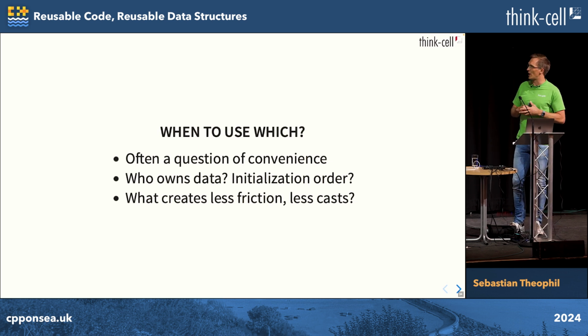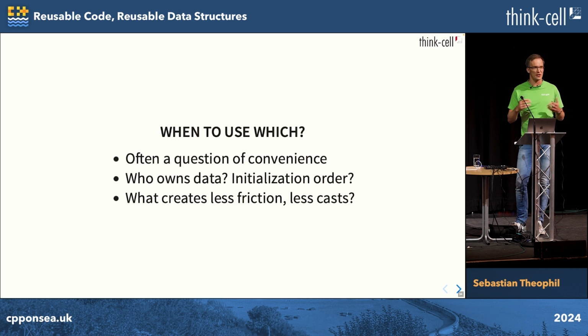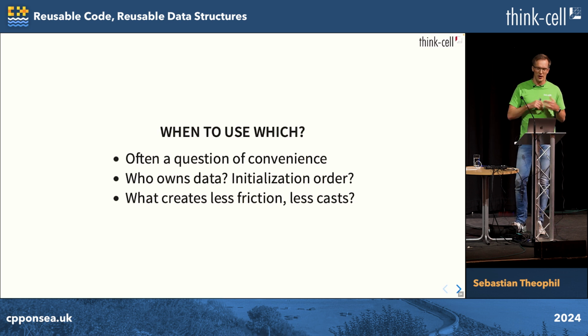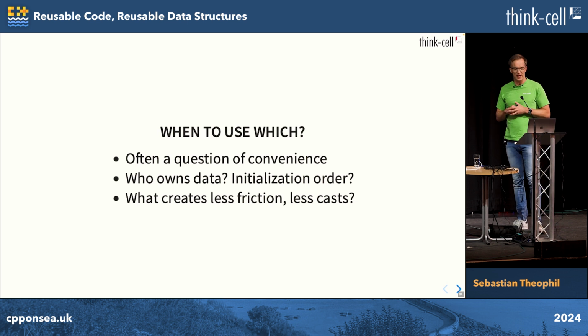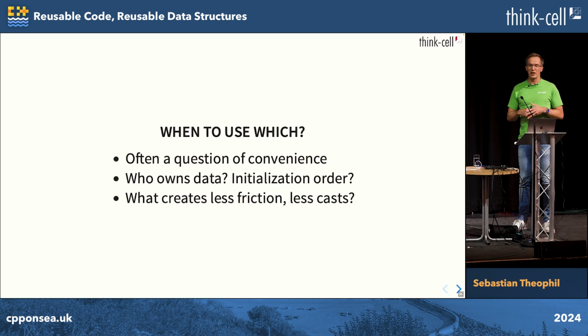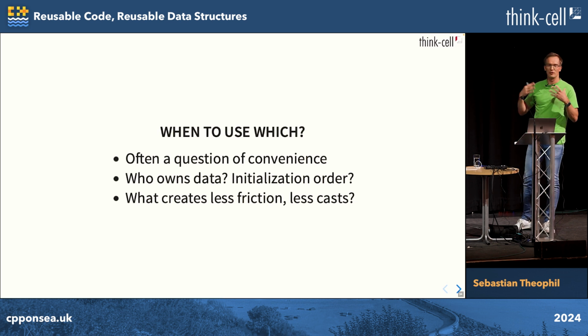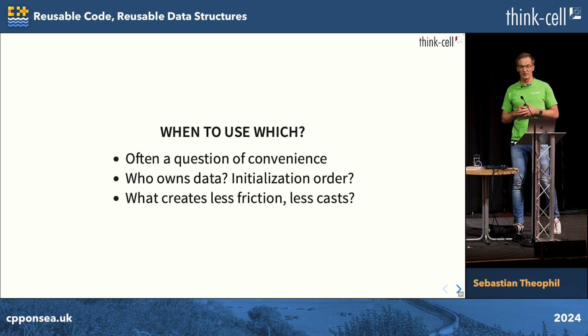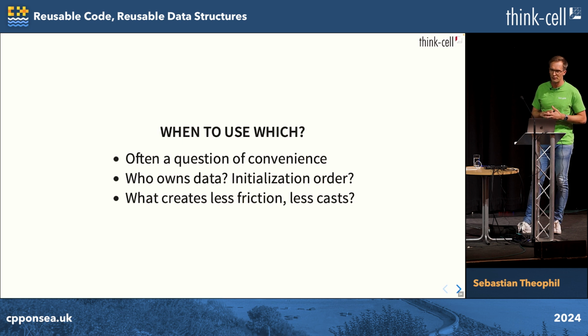Questions I ask myself when I think about that is, who owns the data, for example? What's the initialization order I need for my data members? And that sometimes gives hints that, like I said, it's often more elegant to put data in base classes and then put operations on top of that data in derived classes. But really, it depends, and the real answer is you do whatever creates less friction. This is not a huge design decision. This is actually just for making stuff work.